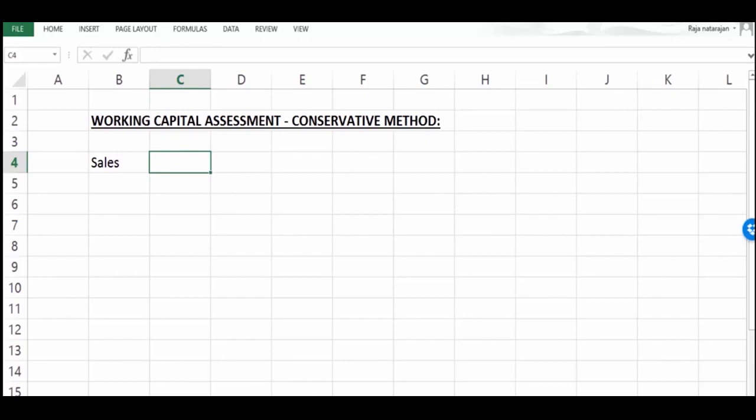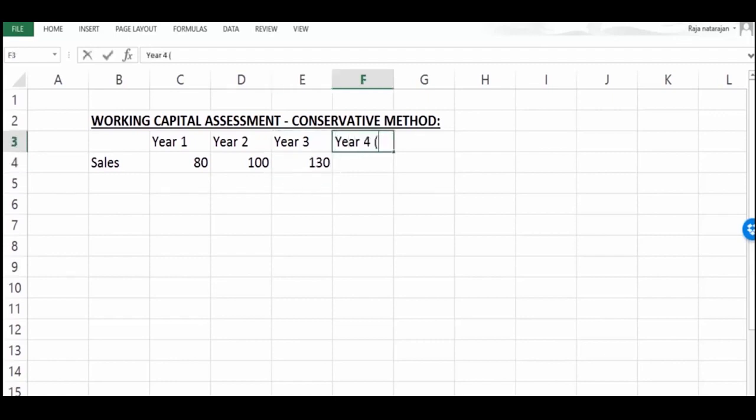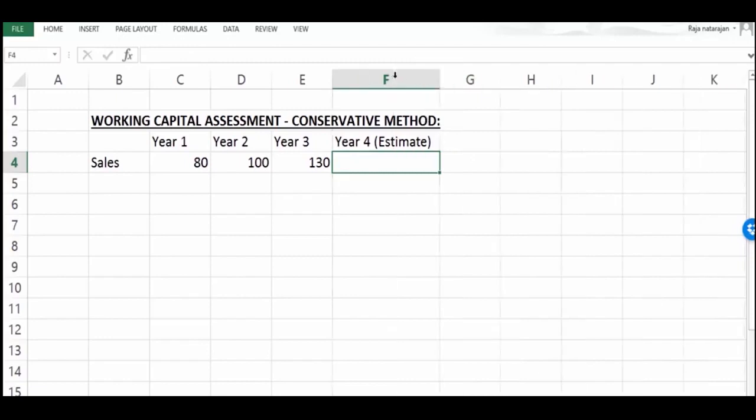So how to go about? Let's say we are going to have some 3 years figures. Okay, let's say year 1, year 2, year 3. In year 1, the turnover of the company is 80 million. In year 2, the turnover is, let's say, 100 million, and in year 3, the turnover is 130 million. Okay, so now we are focusing on year 4, and let's say that's the year we are estimating. Okay, estimate, and it's for this year we are looking for cash credit.